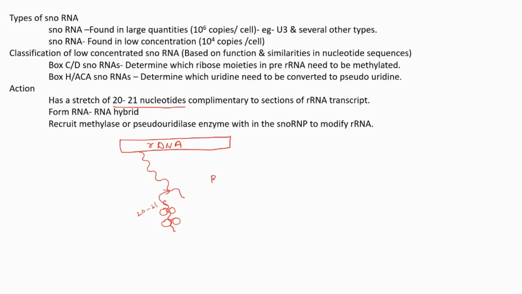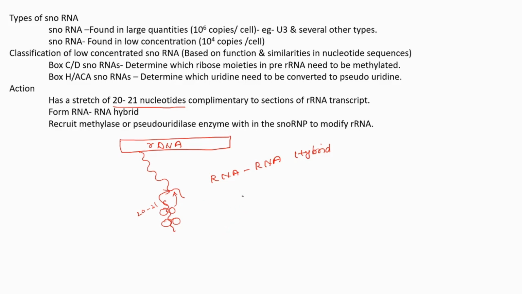In that way, it forms an RNA hybrid. After forming this hybrid, snoRNA recruits the enzymes. Which enzymes? Maybe a methylase or sometimes a pseudouridylase to modify specific bases in the rRNA, helping the processing of rRNA to form the final rRNA transcript.